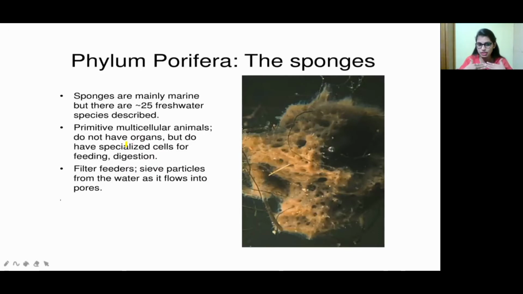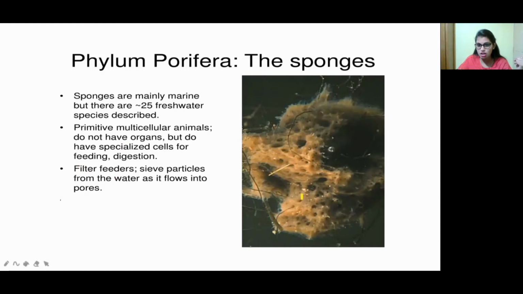When it comes to human beings, we have a mouth for feeding, stomach for digestion, and kidney for filtration. In the same way, for these sponges there are no specific organs for digestion or feeding, but they have specialized cells for digestion, feeding, and excretion. Some specialized cells are modified in the phylum Porifera, right? So we call them filter feeders.